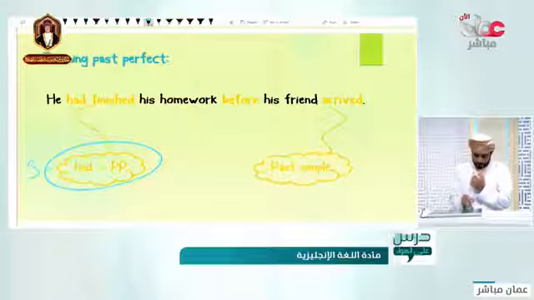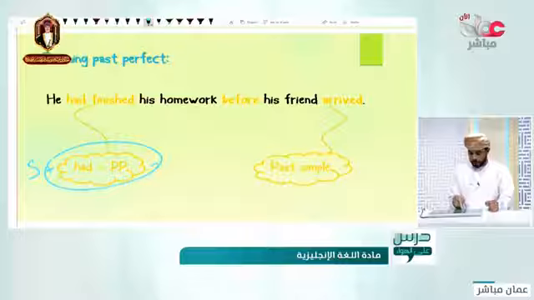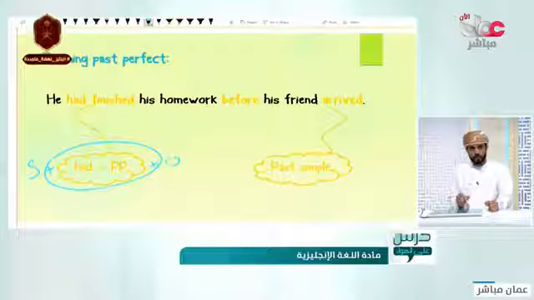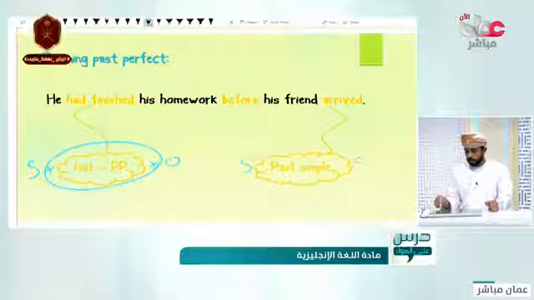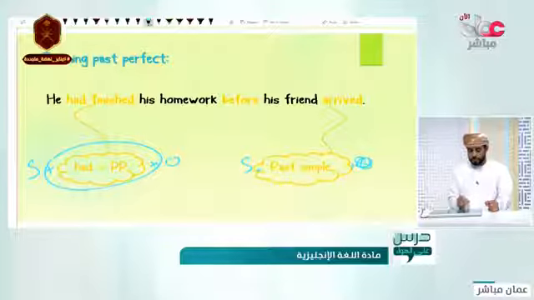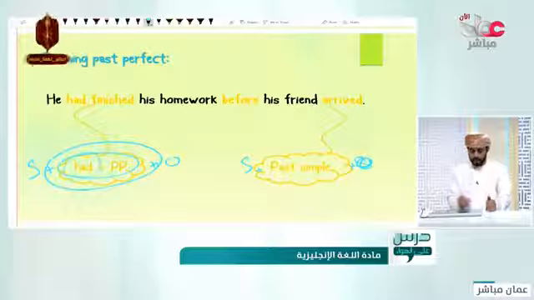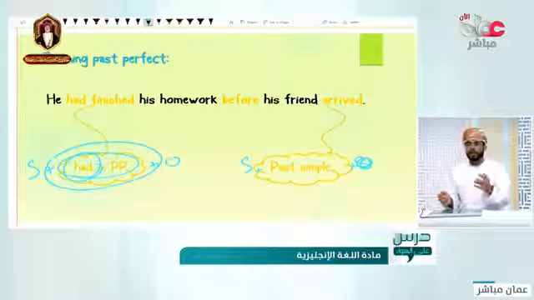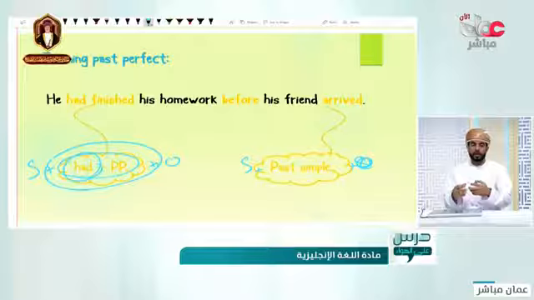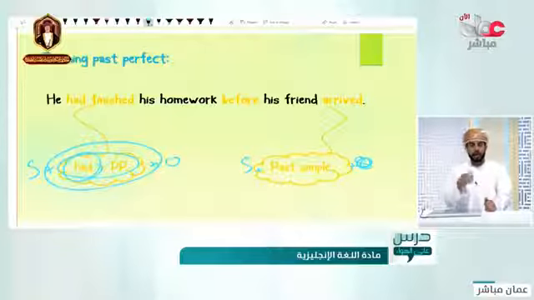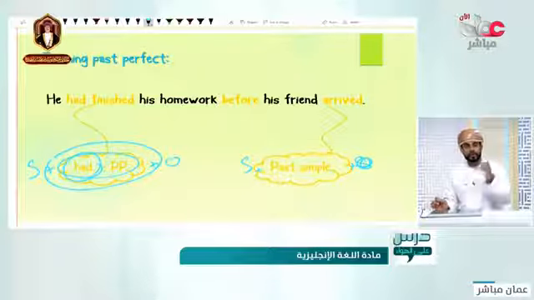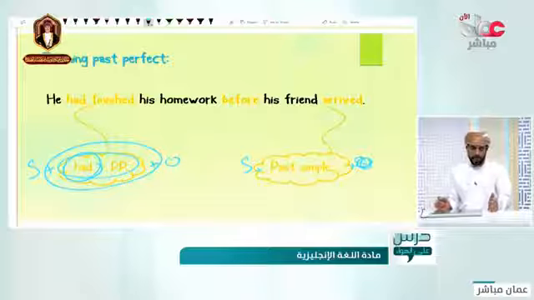So, S plus had plus the past participle plus O. Okay? The other sentence in here, S also, the past simple and the O. Had plus the past participle is our main concern. Only had, teacher, with I and you and he and she and it? Yes, had goes with all of them, with all the pronouns and nouns. Had, because it only talks about the past perfect.